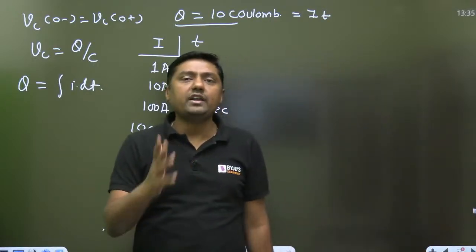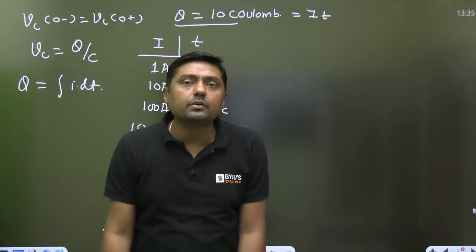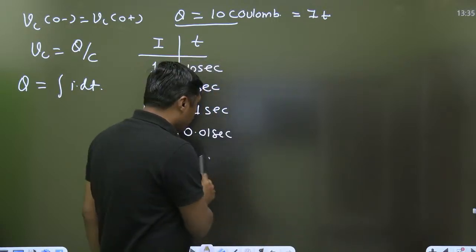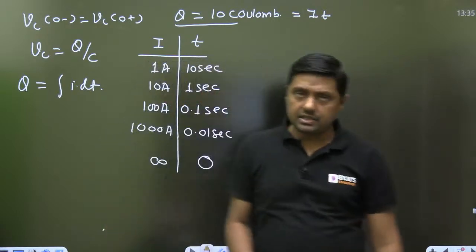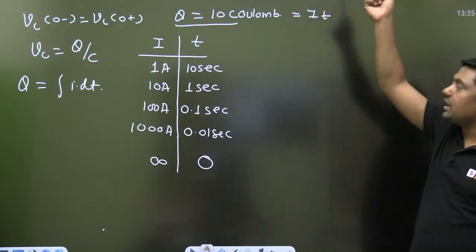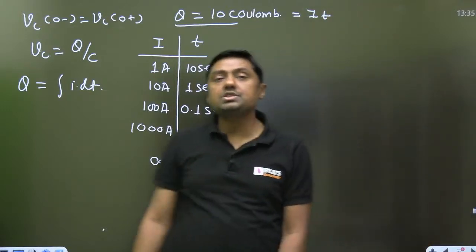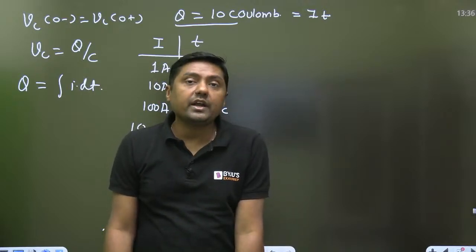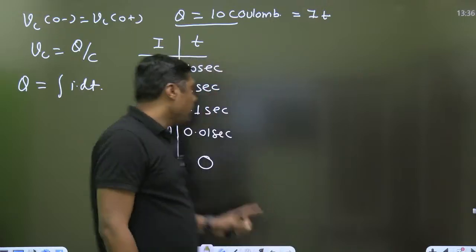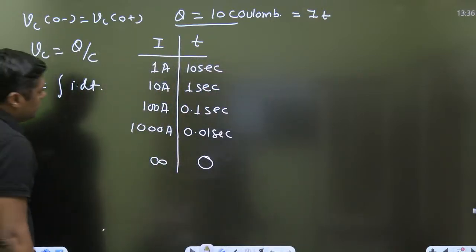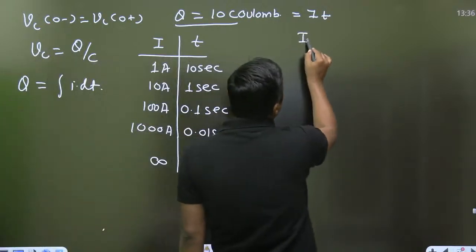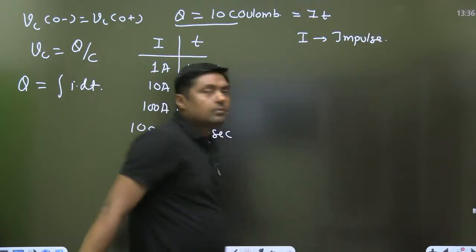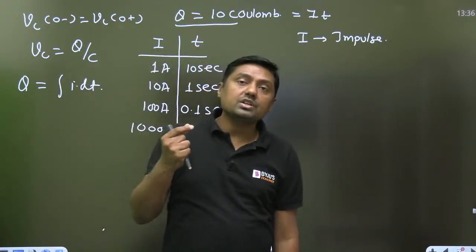If the current is infinite, practically not possible, but I am just saying infinite current, then the time required will be 0. And in that case, capacitor will suddenly charge, and capacitor will allow the sudden change of voltage. When we are providing the infinite current, it means impulsive current. Infinite current is nothing but impulsive current. So when the current is impulsive in nature, impulse function, then it will allow sudden change of voltage.